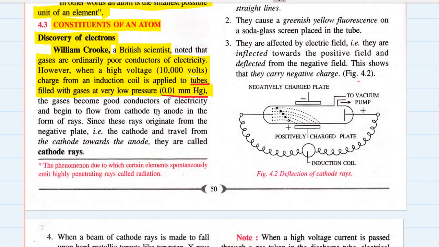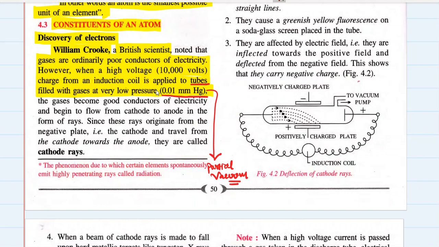That's a very low pressure compared to the atmospheric pressure, almost like a partial vacuum. Partial vacuum means very, very low pressure. So we had glass tubes in which very low pressure gases were filled, almost resembling partial vacuums.